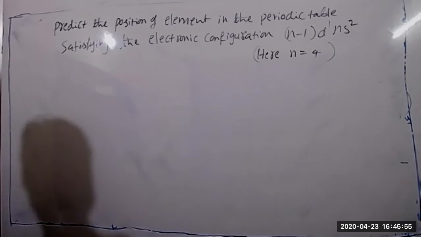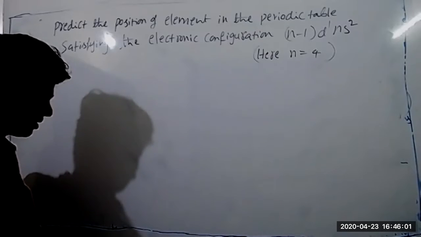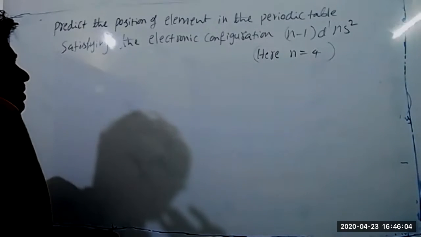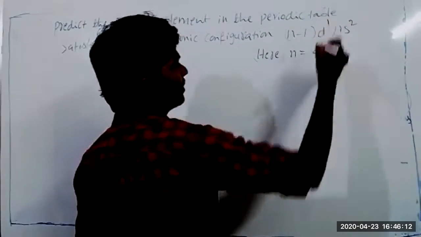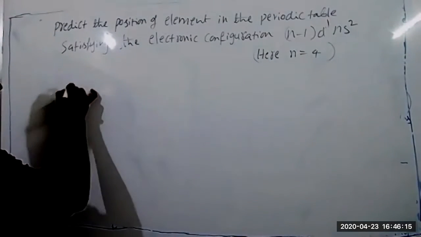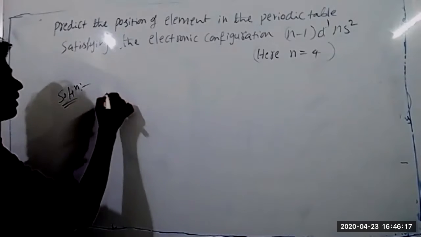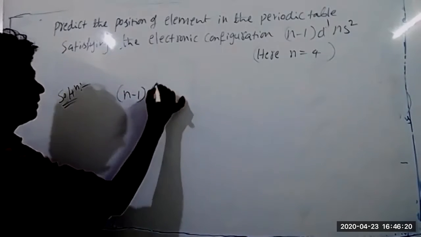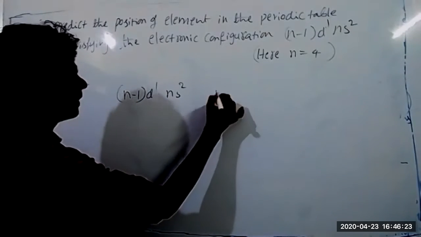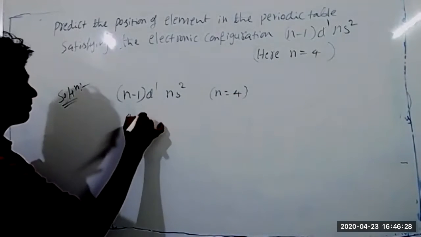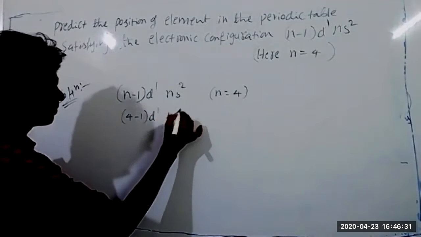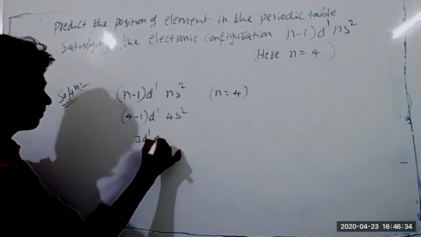Sir, is this n minus 1 d to the power 1? No, d power 1. Look at the solution. Given is (n-1)d1 ns2, n equal to 4. Substituting n equal to 4, 4 minus 1 d1 4s2 is 3d1 4s2.